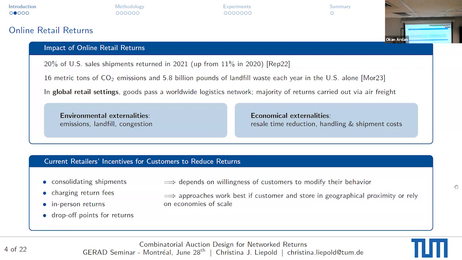Then second, these approaches work best if the customers and the store are either close to each other, or you can utilize economies of scale. It doesn't make sense to consolidate 2 shipments. It would make more sense to consolidate 100 shipments, 1,000 shipments within a city or a local, geographical area. And then finally, this is very hard to apply to distributed international retail marketplaces, which is what we're looking at.